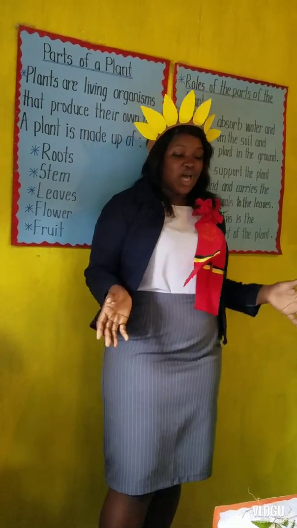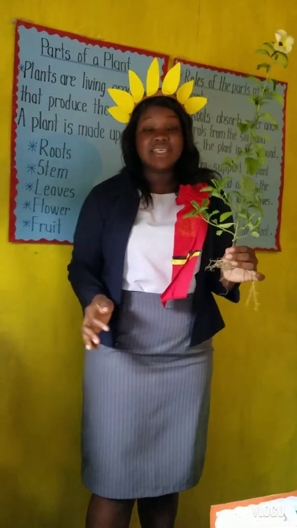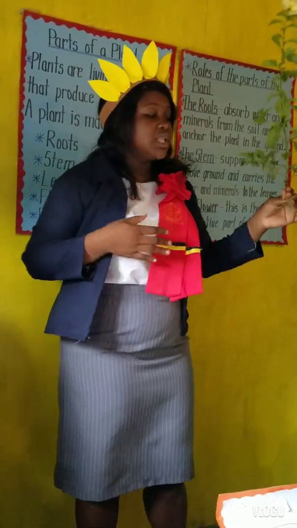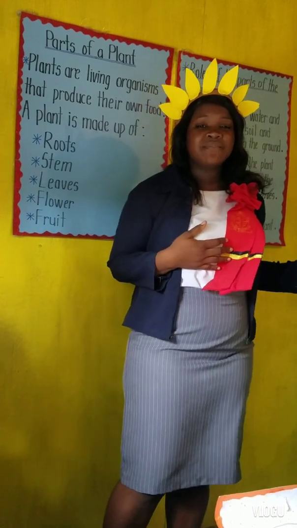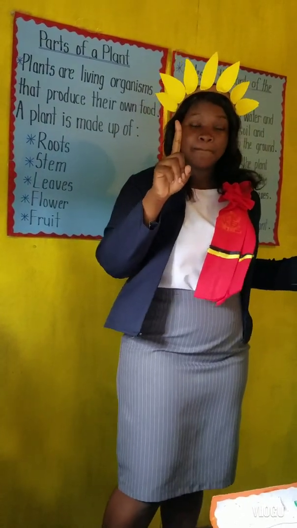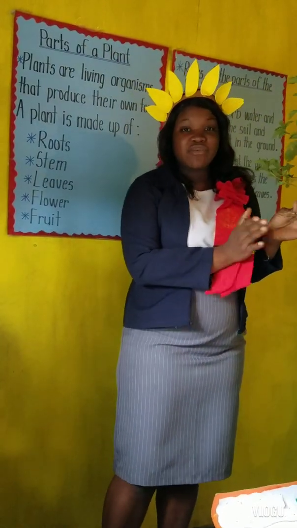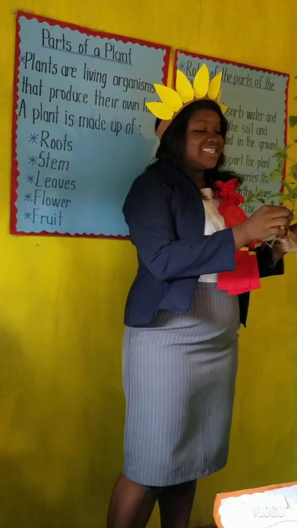Good. Now, this is a plant here. The song mentioned some of the parts. I hope you were all listening, okay? So now, who can say for me at least one part of a plant? John? Very good. John said the root. Crystal is saying the leaf.